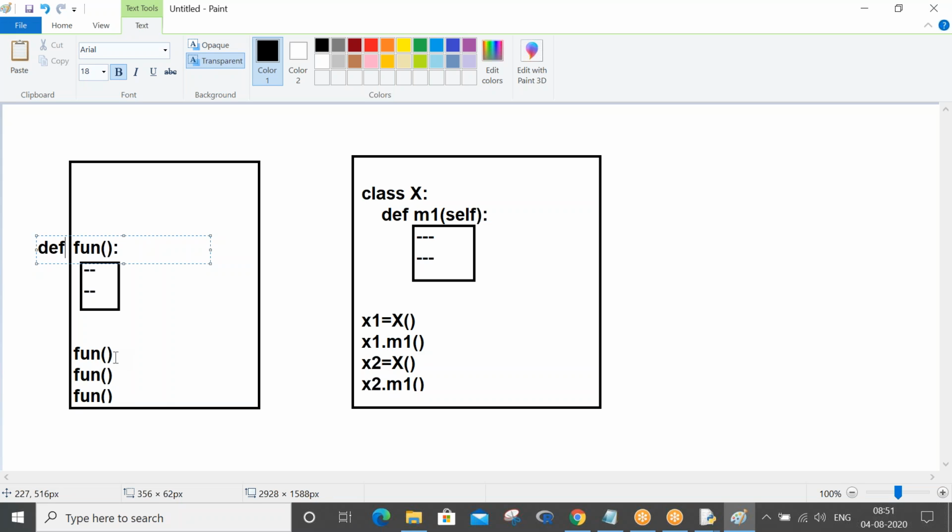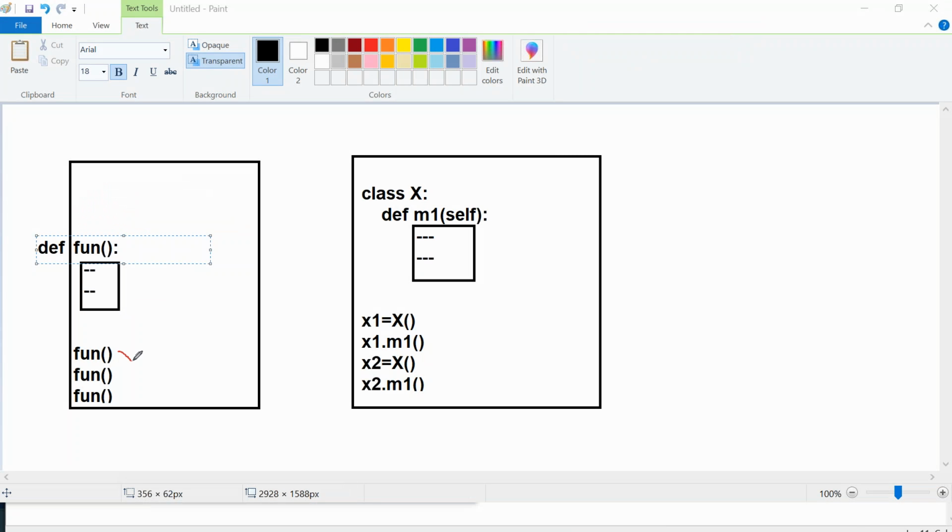Here, who called this function, tell me? Is there any particular person calling? No specific person is calling, sir. You just write the function with that name and it automatically gets called. But that concept will not apply here.